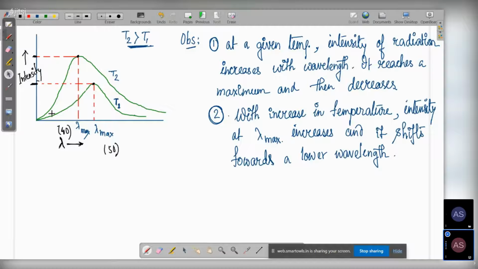So these are the two observations that we see in black body radiation. And this could not be explained using the laws of classical physics. Classical physics means all the laws of physics, the Newtonian laws, the Newton's laws, that is known as classical physics. So it could not be explained using all those Newton's laws and all those things. So that means they are failing. So now what to do then? Then we'll come to Planck's quantum theory.